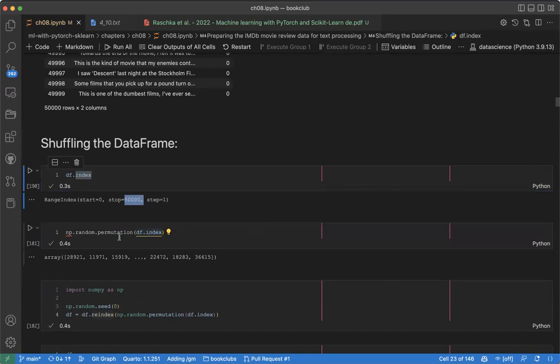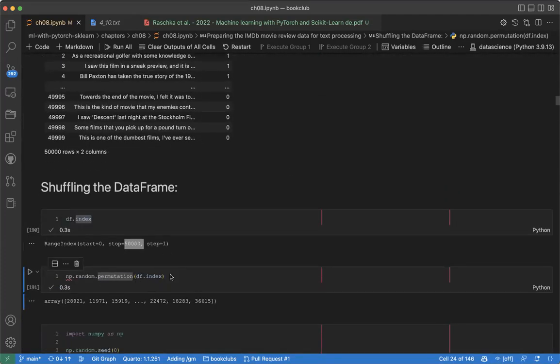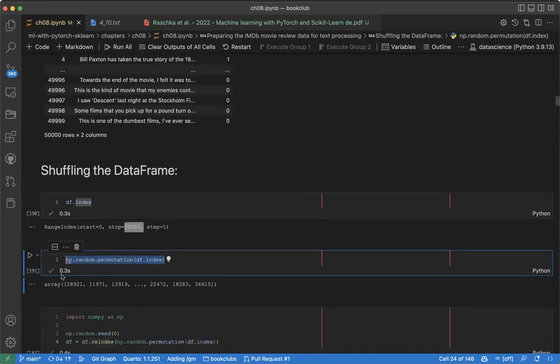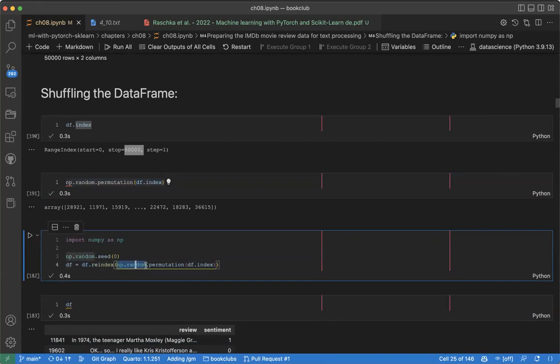We can use a NumPy function called permutation. We give it the index and it permutes it. We can see np.random.permutation on this index changes it from the sequential order of 0, 1, 2 and so on. We can pass this to the reindex function on our data frame, which changes the index to the new index we created here.